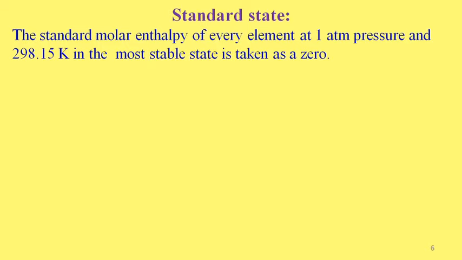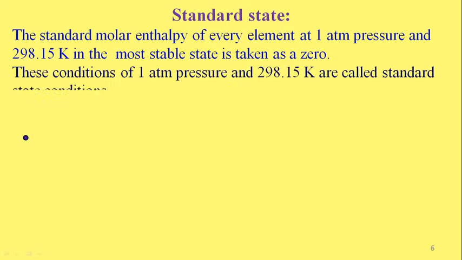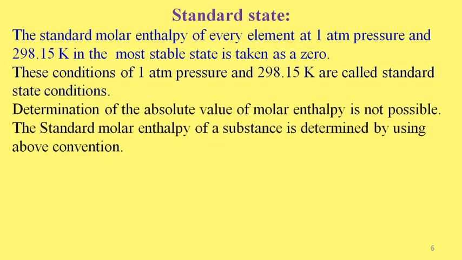These conditions of 1 atmospheric pressure and 298.15 Kelvin are called standard state conditions.